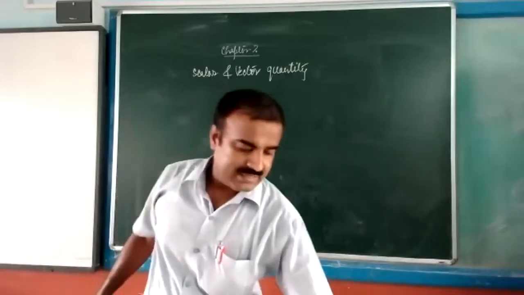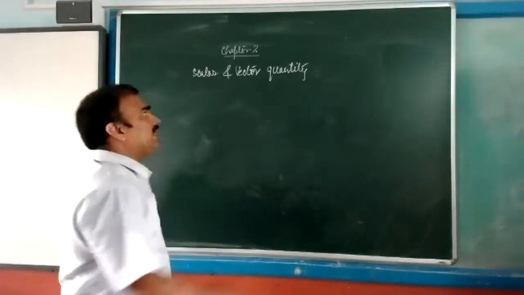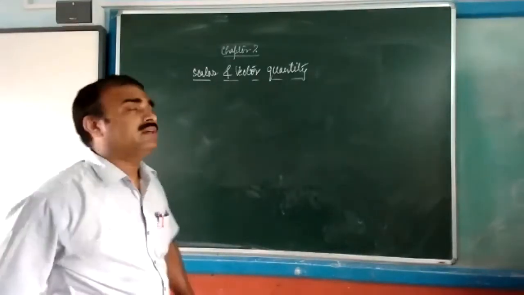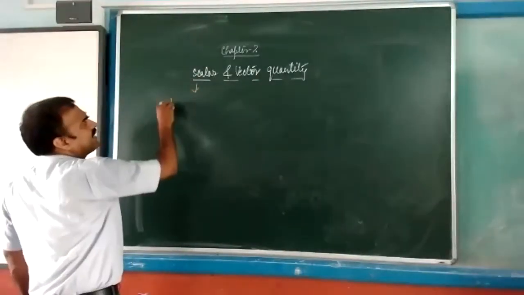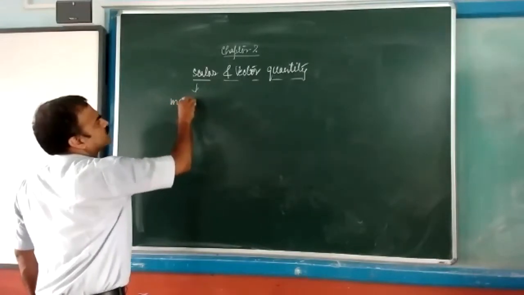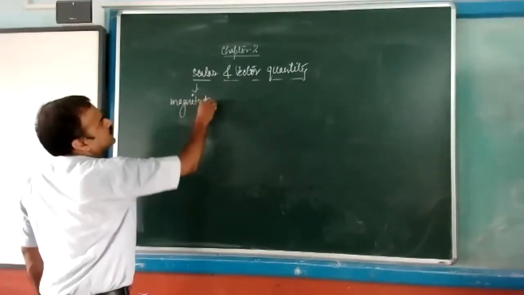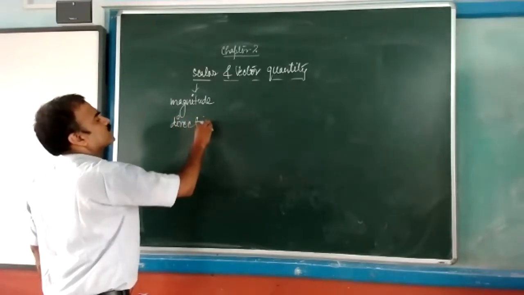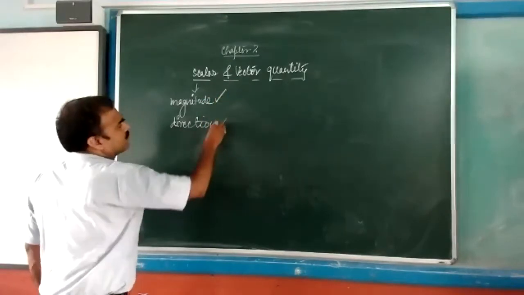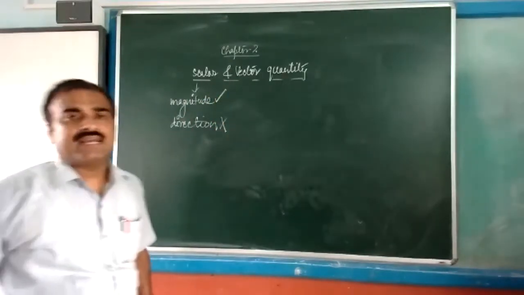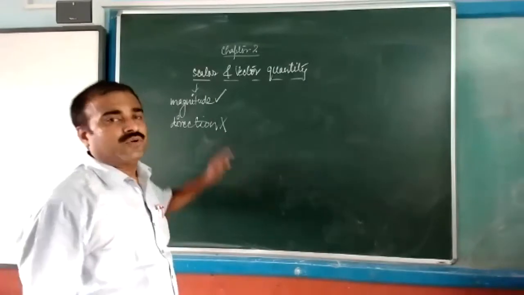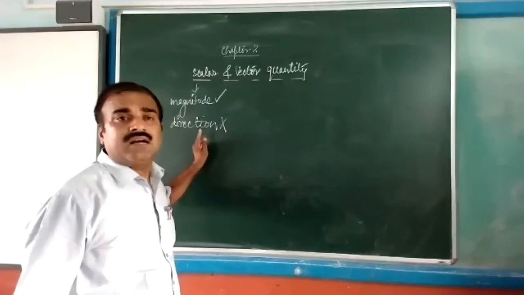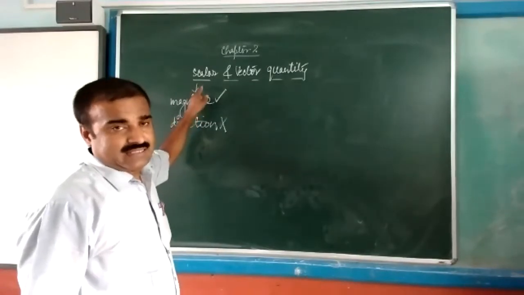Scalar quantities are those quantities in which only the magnitude is considered, and direction is not considered. Any quantity in which only the magnitude is considered and direction is not, that is called a scalar quantity.